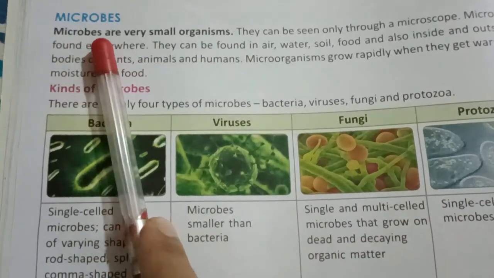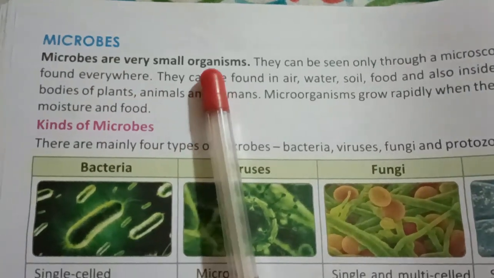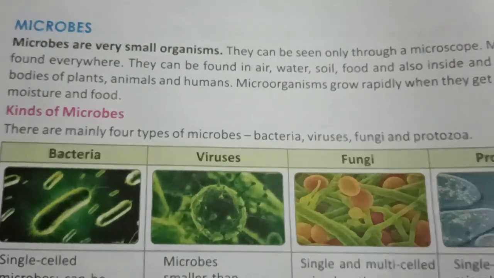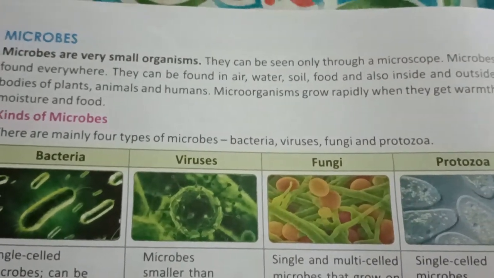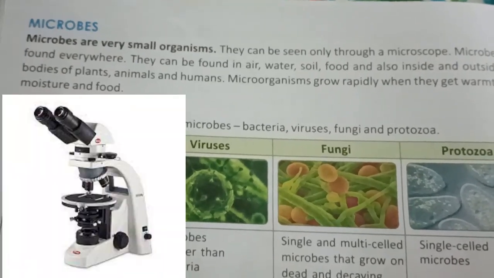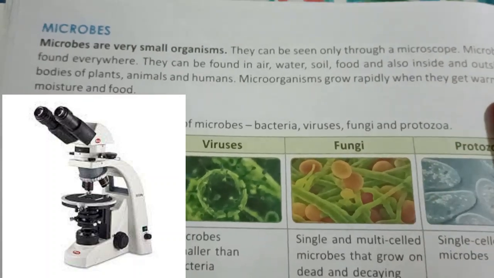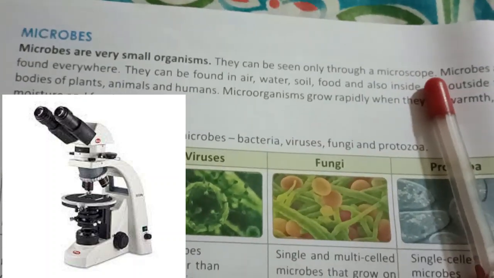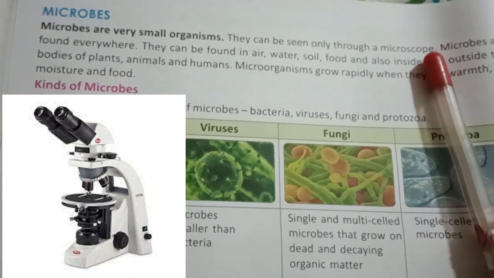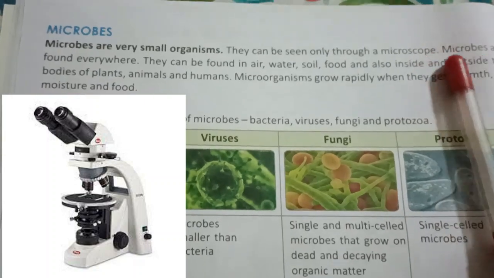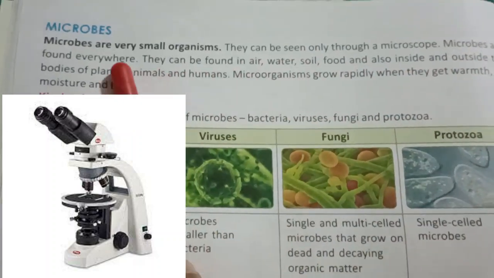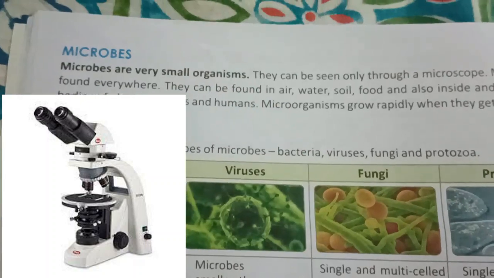So what is meant by microbes? Microbes are very small organisms, and as I said, they can be seen through a microscope. Means if you want to observe them, you have to use one special instrument, and the name of that instrument is microscope. See in the image how exactly a microscope looks. We cannot see them with our naked eyes. If you want to see them, we have to use the microscope. Microbes are very small organisms that we cannot see with our eyes.